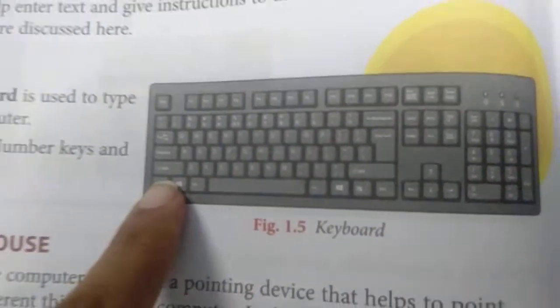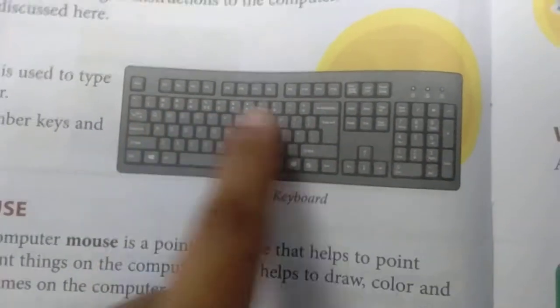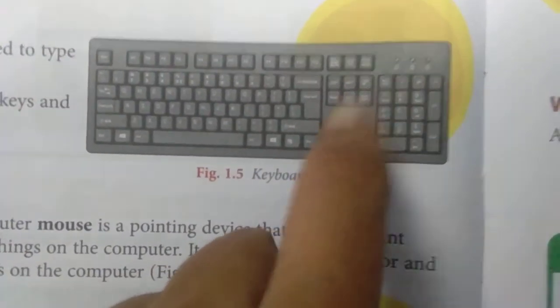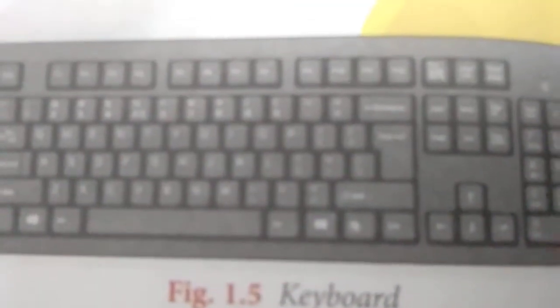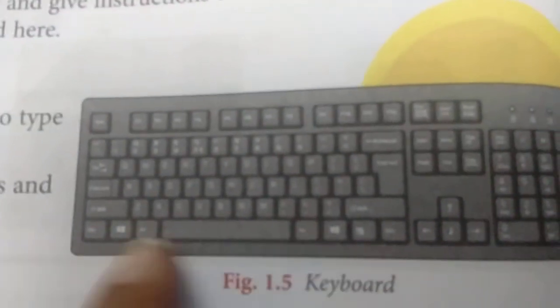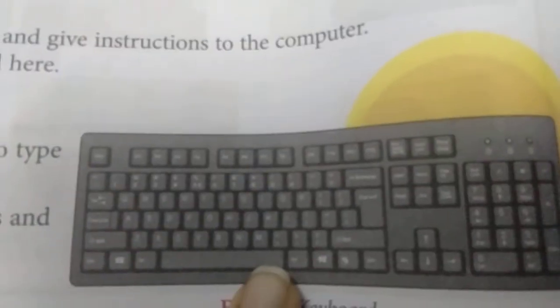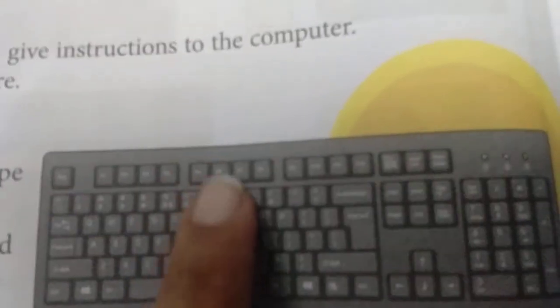See this. Here alphabets are available, special keys, then the number system. Here at the top you also have numbers 0 to 9. Here also 0 to 9. Then plus, minus, multiplication, division, number lock. All the facility options are available in the keyboard, right? Can you see this? Even F1 to F9, the function keys. Here we have the escape key. This long button is known as the space bar key, which is the longest key in the keyboard. Space bar key, alphabet key, numerical key, function key, and special keys. That is nothing but Delete, Windows, Alt, Shift, like these keyboard buttons.